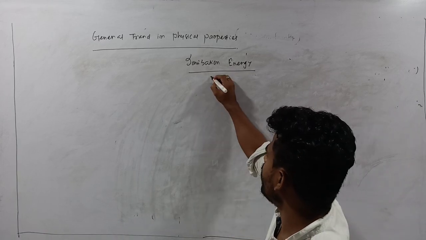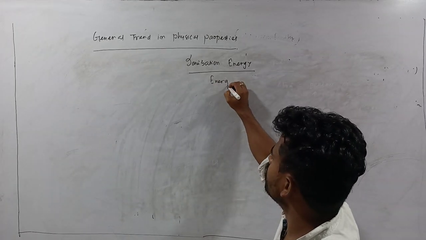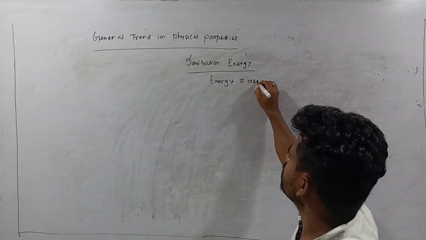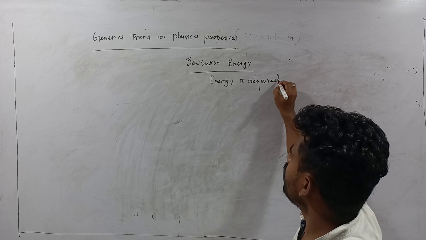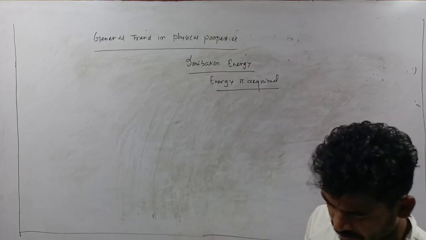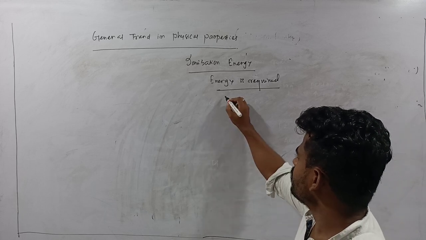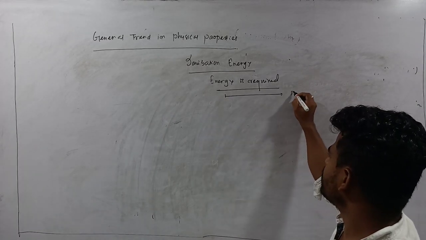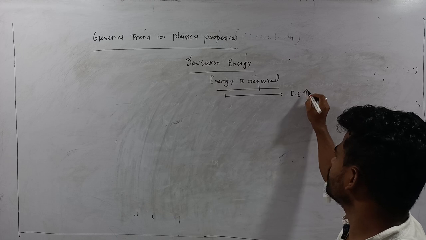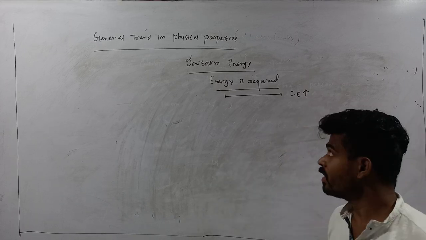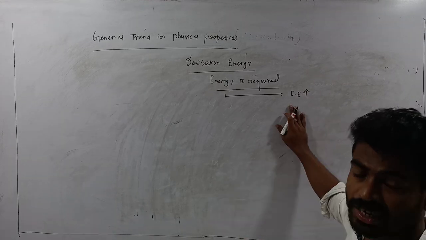Energy is required here. As the general trend, we know from left to right your ionization energy increases due to the increase in nuclear charge.